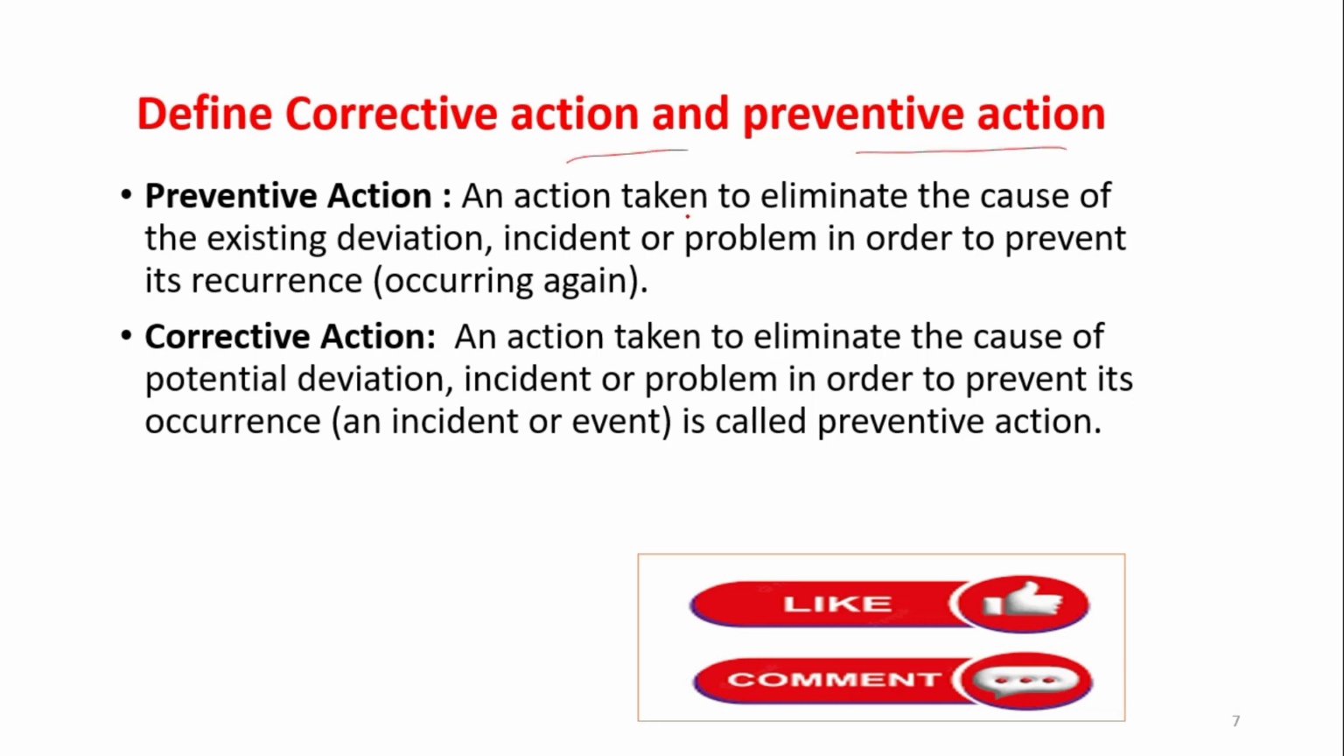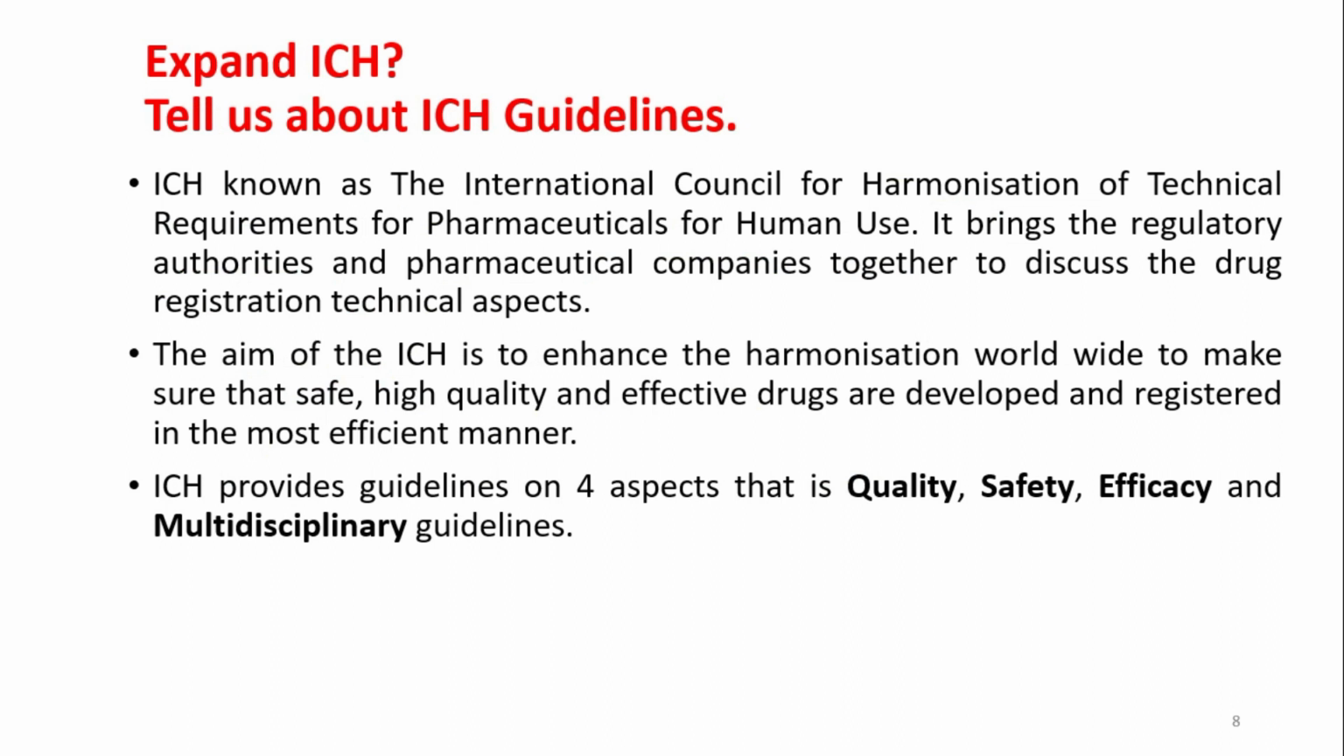Define corrective action and preventive action. Corrective action: any action taken to eliminate the cause of an existing deviation, incident or problem in order to prevent its recurrence, that is, to prevent it from occurring again. Preventive action: an action taken to eliminate the cause of a potential deviation, incident or problem in order to prevent its occurrence. You can pause the video and read it thoroughly to understand.